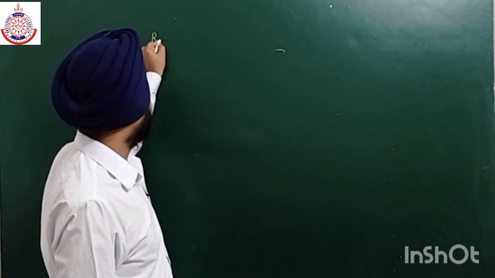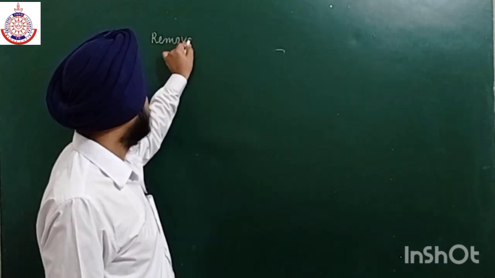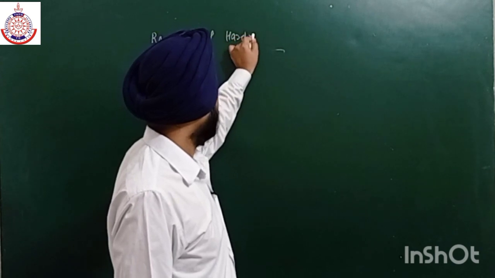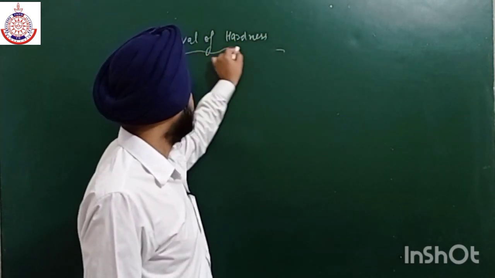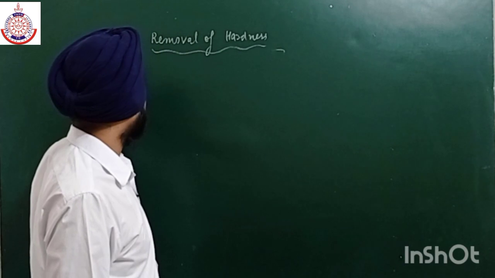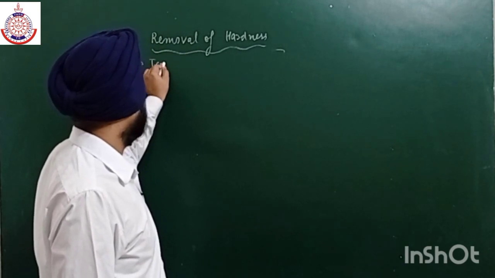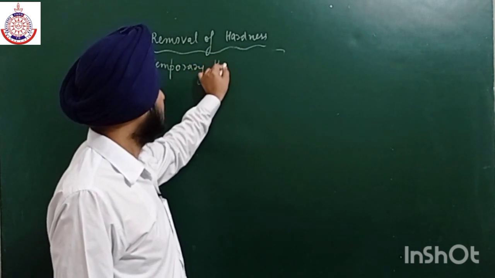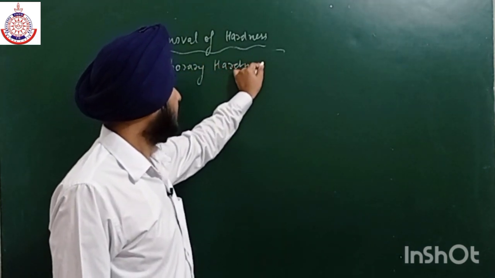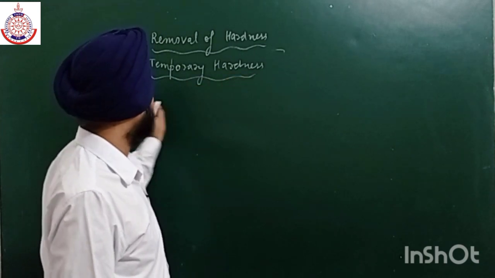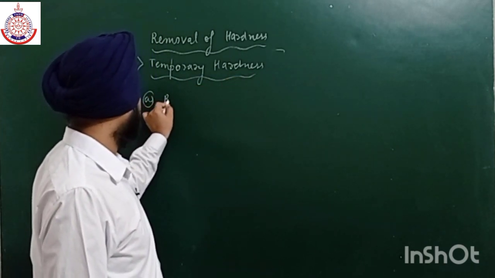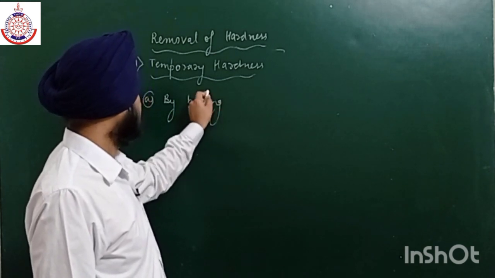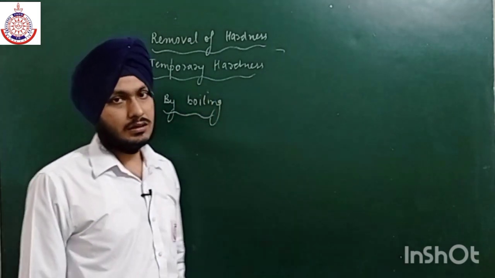So, removal of hardness: first is temporary hardness, in which the first method is by boiling.